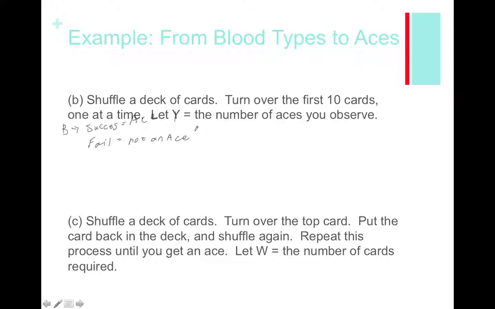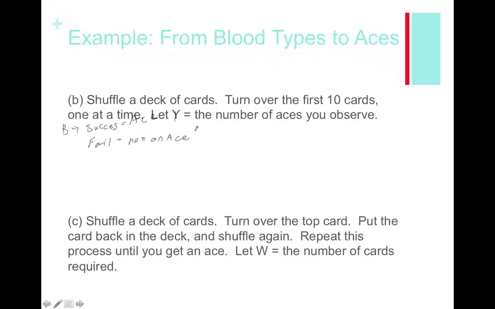The number of trials, however, is not fixed. We're turning these over until we get an ace. That can happen on the first flip, or it can happen several times down the line, but we're not just doing this 10 times. We're not just flipping over 15 cards or 12 cards. We're doing this until we get an ace. So we're repeating the process until we get a success. It's not a fixed number of trials, and so this would not be a binomial setting.